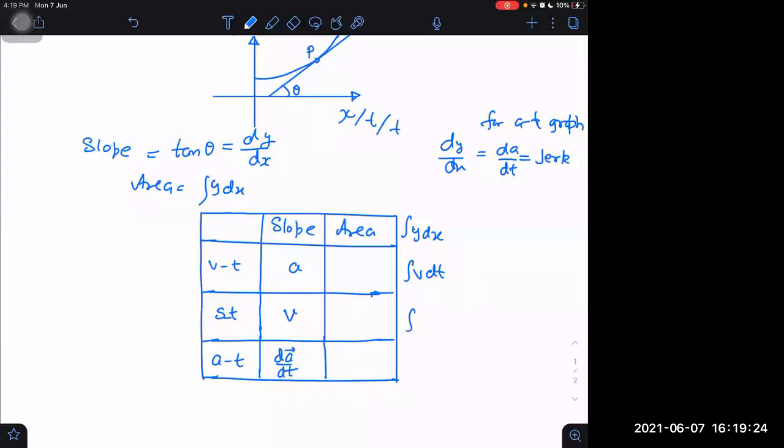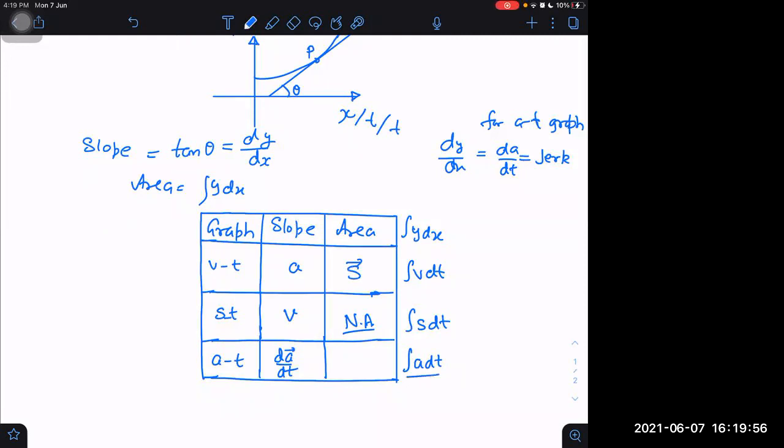V dt. Second case, the graph is a Vt graph. So the Vt graph has v dt, then s dt, which does not mean anything. It is not any significant term, not applicable. What is it here? An A versus t graph. Tell me, what is the meaning of velocity into time? Velocity into time is displacement. So it will give us displacement.